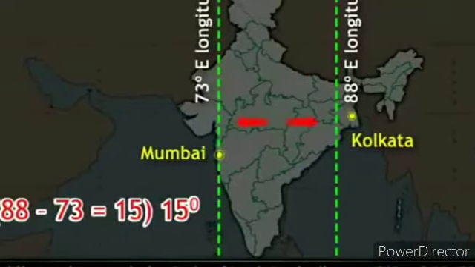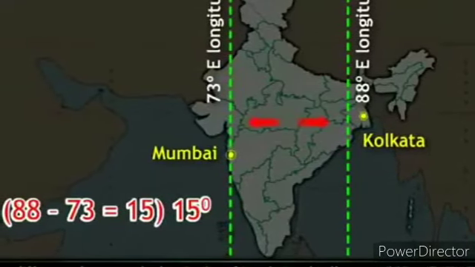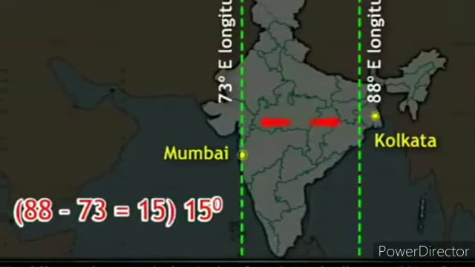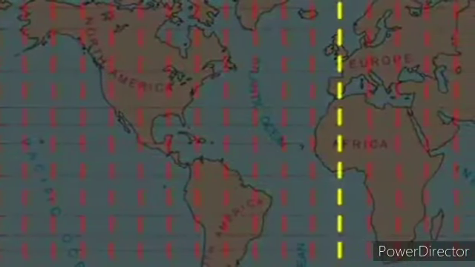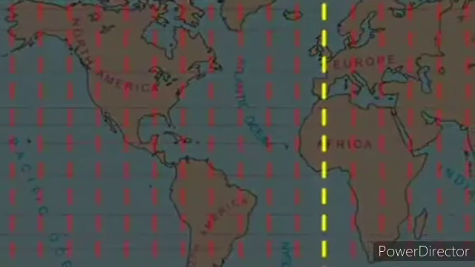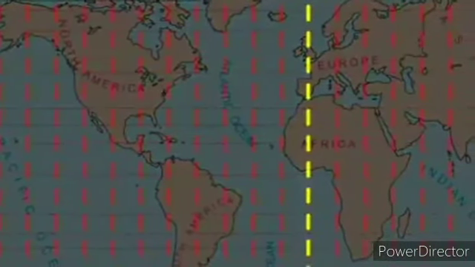In the previous video we learnt how following local time creates confusion, and we took the example of Mumbai and Kolkata. We even learned about time zones. There are 24 time zones. So now let us learn about standard time.